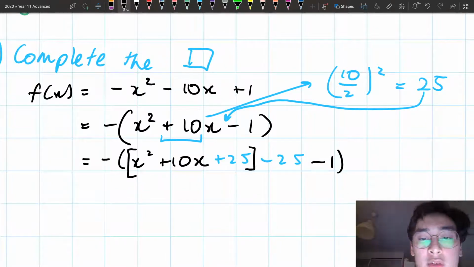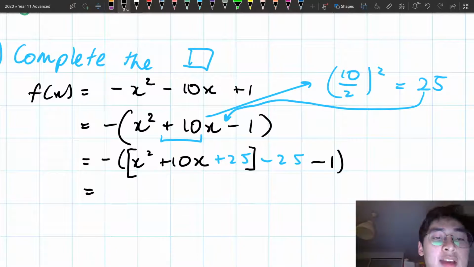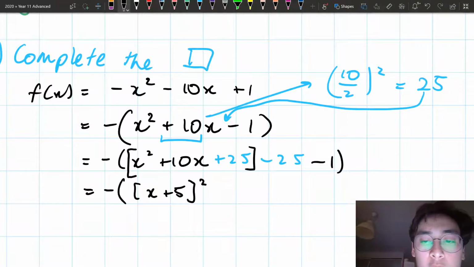And so what I'm going to do is I'm going to write some square brackets. Here why I'm using square brackets is because if you notice I've already got another set of brackets. I just want to differentiate the two just to make sure I'm keeping the same groups together. So here inside the square brackets, that is a perfect square. So I'm going to just end up getting x plus 5 all squared minus 26 from outside the bracket.